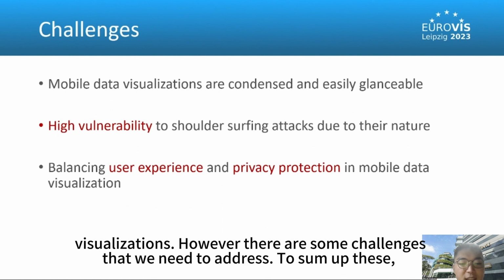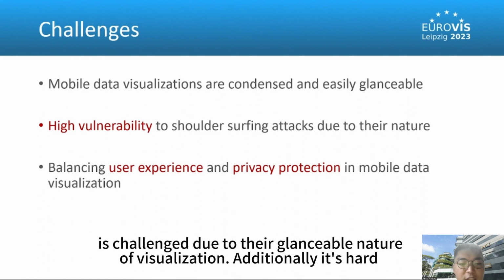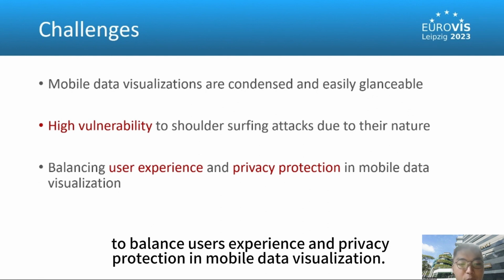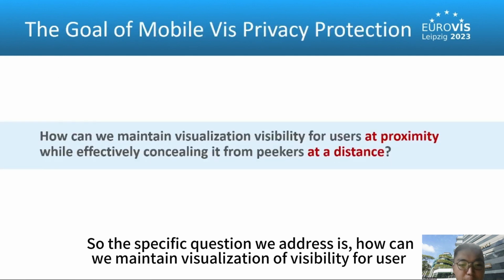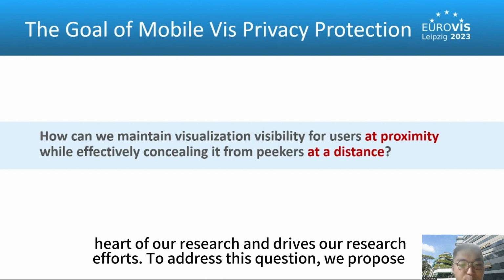However, there are some challenges that we need to address. To sum up, preventing shoulder surfing attacks on mobile data visualization is challenging due to the glanceable nature of visualization. Additionally, it's hard to balance users' experience and privacy protection in mobile data visualization. So the specific question we address is how can we maintain visualization visibility for users at proximity while effectively concealing it from pickers at a distance? This question lies at the heart of our research and drives our research efforts.